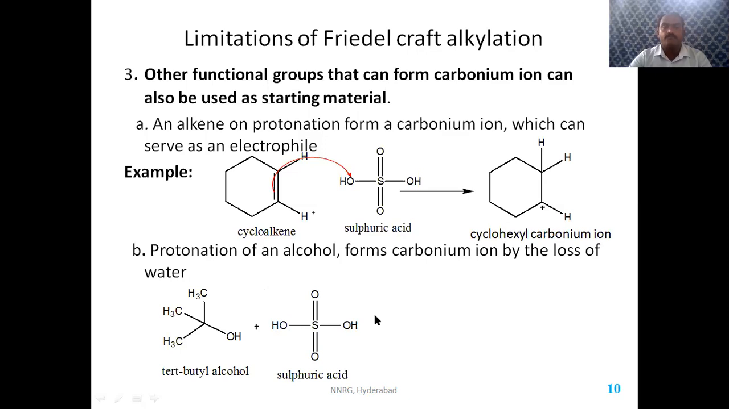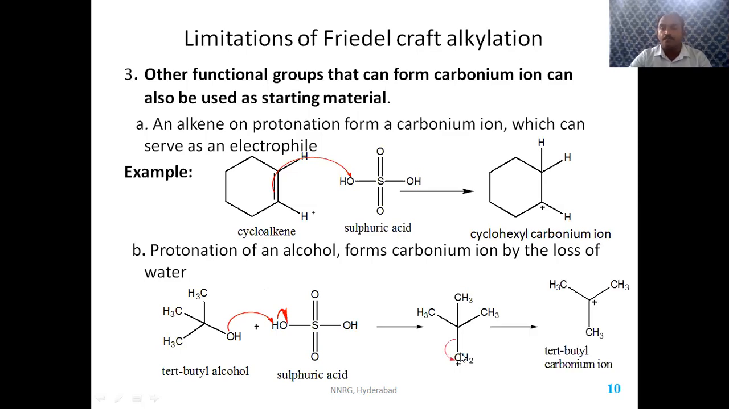alcohol, so this oxygen accepts the proton here and forms OH2, an onium ion. We know that onium ion is a best leaving group. So when it goes from the substrate along with the pair of electrons to form a carbonium ion, a tertiary butyl carbonium ion is formed. This tertiary butyl carbonium ion can act as an electrophile to attack the benzene to form tertiary butyl benzene.